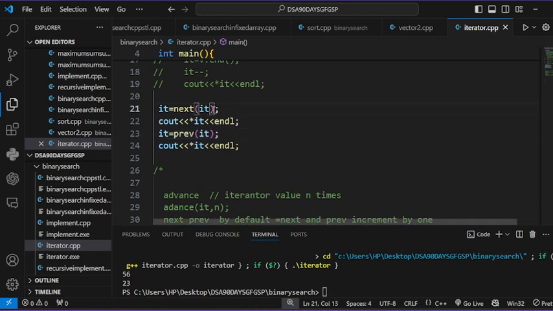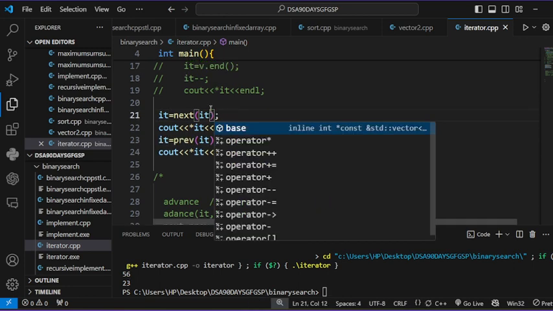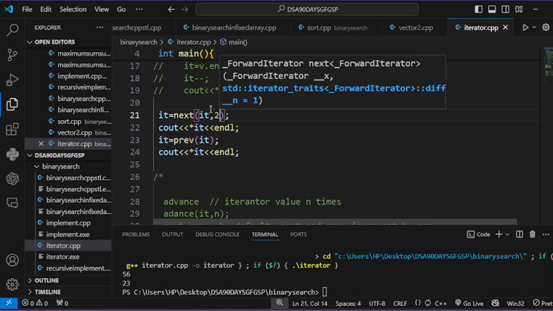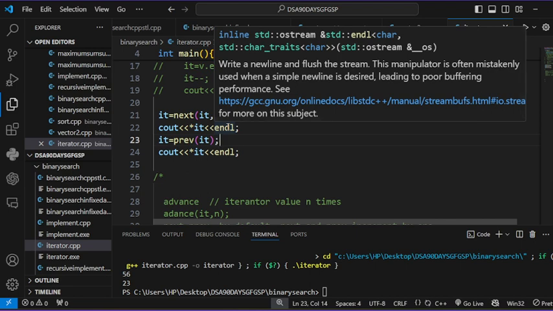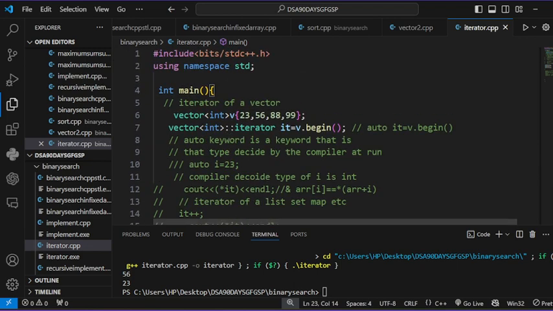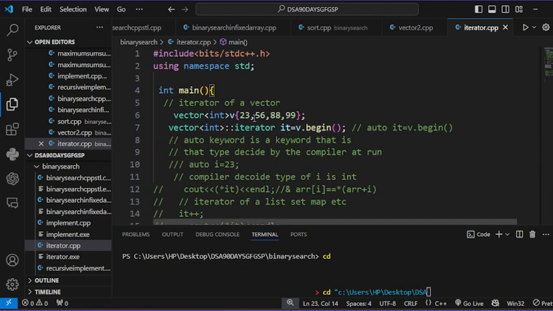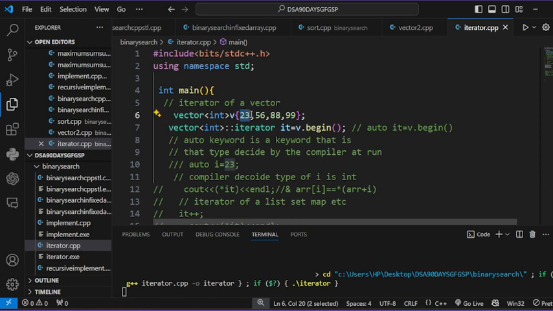And when I write it = next(it, 2), what happens? First it points to the beginning, then it moves 2 places ahead in the forward direction, to 88.